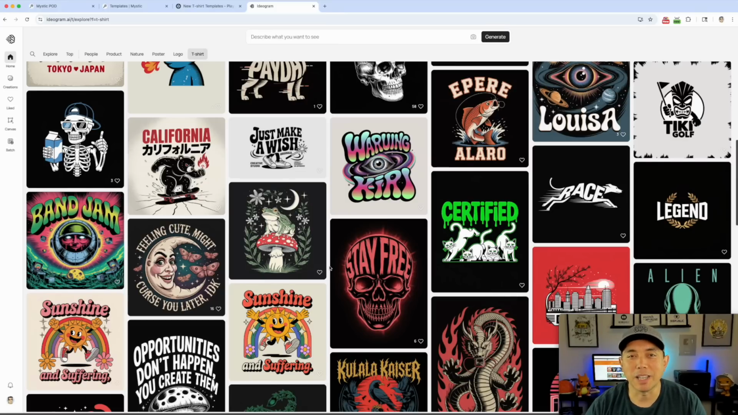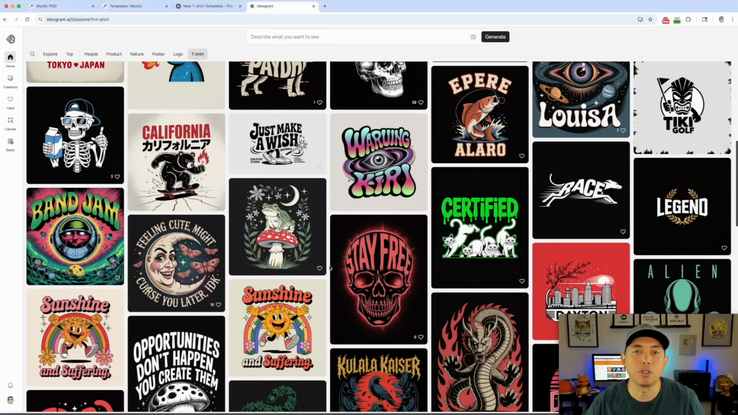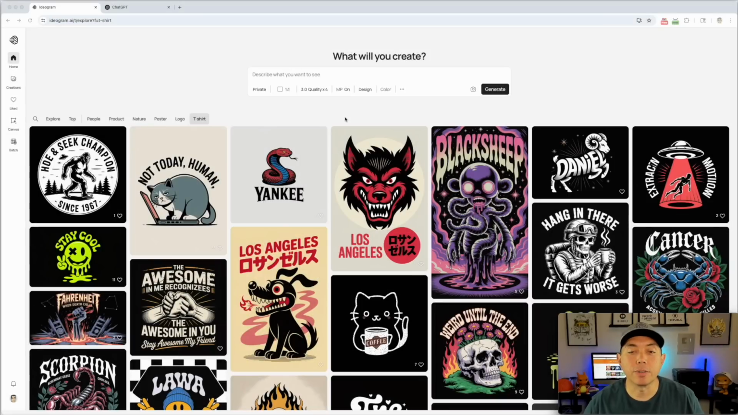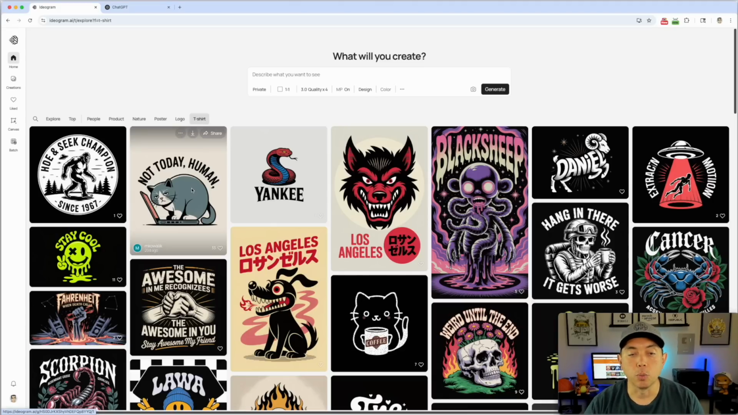Easiest thing to do with AI, and I think the thing that most people use AI for currently with print on demand, is to create designs, but there's so much more. The third thing is improving your designs, or creating designs that are even better than the ones you already have. Now, a lot of this is done here in the AI apps, where you can come in here and remix these, but that's not what I'm talking about. You can actually improve your own design.